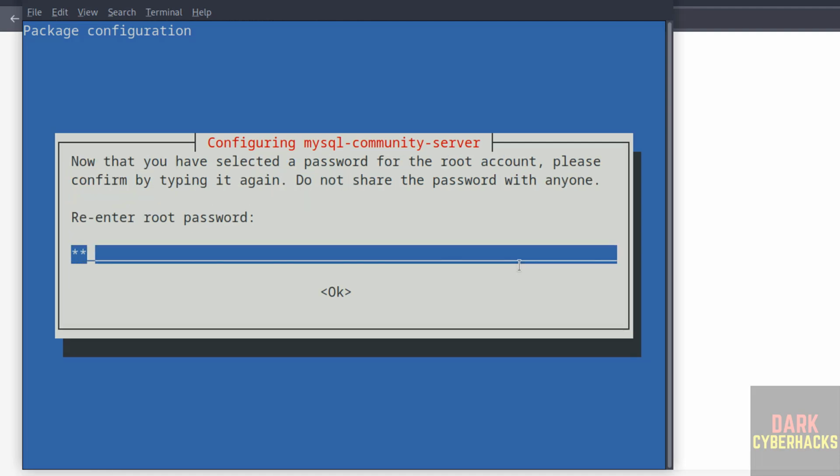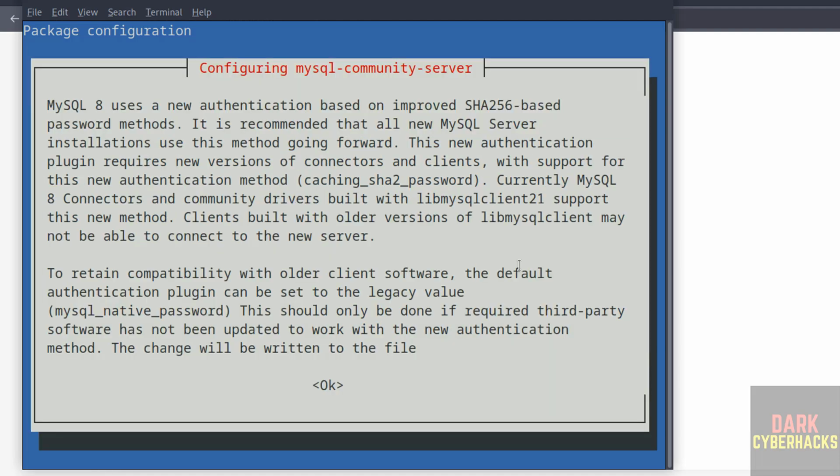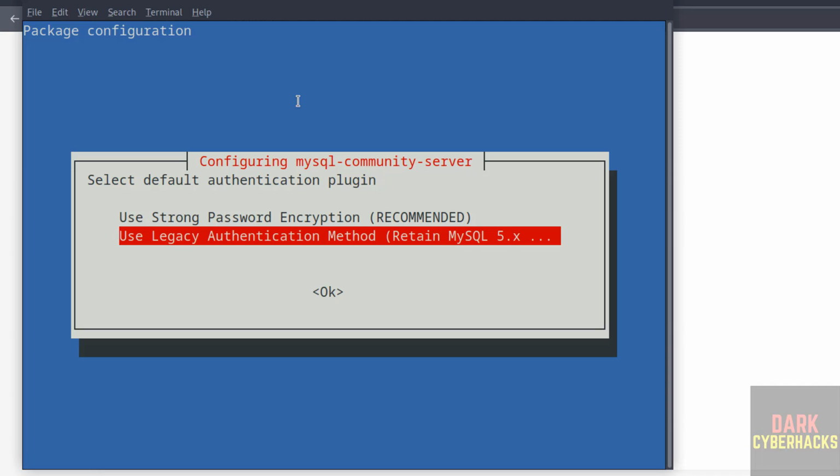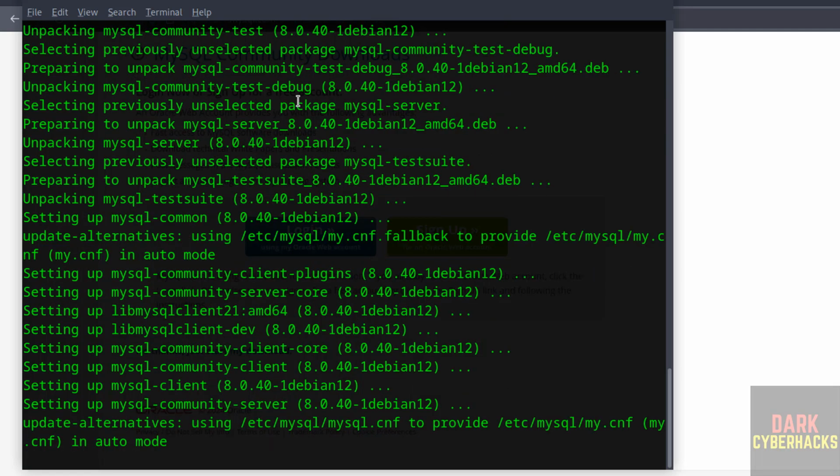Hit enter, confirm the same, hit enter. See here, MySQL 8 uses a new authentication method based on improved SHA256 based password methods. Okay, select tab and okay. See here we have two methods: use strong password encryption or use legacy authentication method. It is up to you. I am going with the old one, that is legacy. Hit enter.